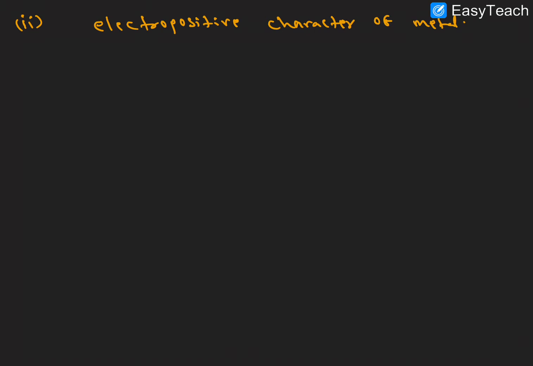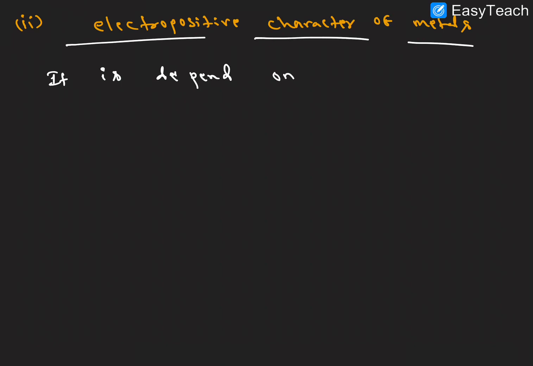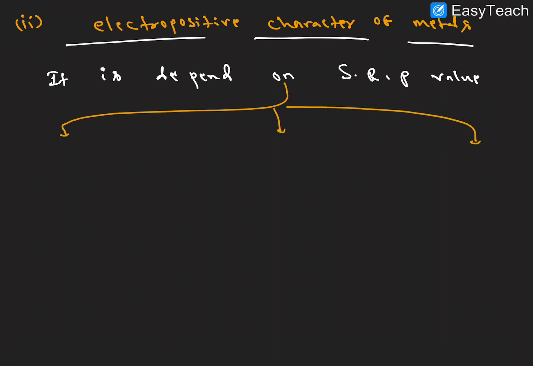Of metals. Electropositive character depends on the standard reduction potential value. So the electropositive nature depends on the standard reduction potential value, right? Let me explain very clearly.